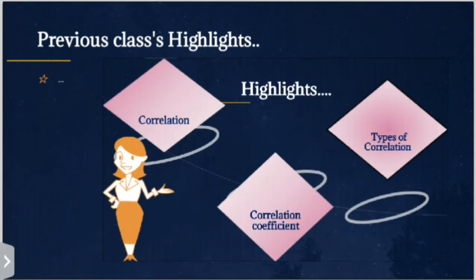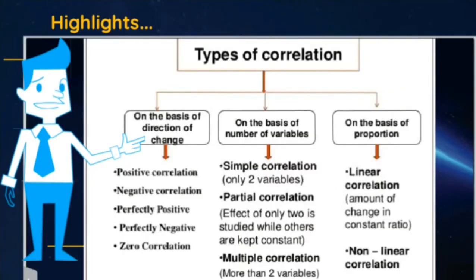So friends, in the previous class we discussed what is correlation and what is correlation coefficient, and we just mentioned what the types of correlation are. From this video onwards we are going to discuss in detail the different types of correlation. So these are the different types of correlation. I'll repeat this chart again.